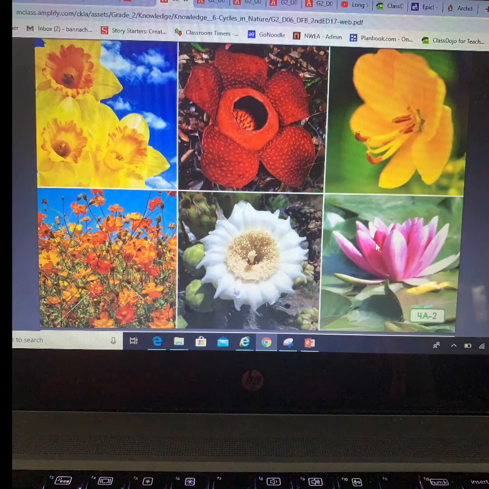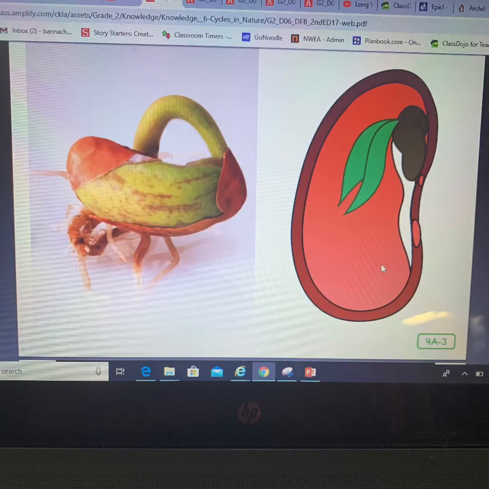Today we'll learn about the life cycle of a flowering plant. Just think about all the flowering plants you see in the parks, yards, gardens, fields, and meadows. Our world is awash with colorful, vibrant flowering plants. How do these plants grow and reproduce or make seeds for new plants? Let's find out. A flowering plant begins its life cycle as a seed.